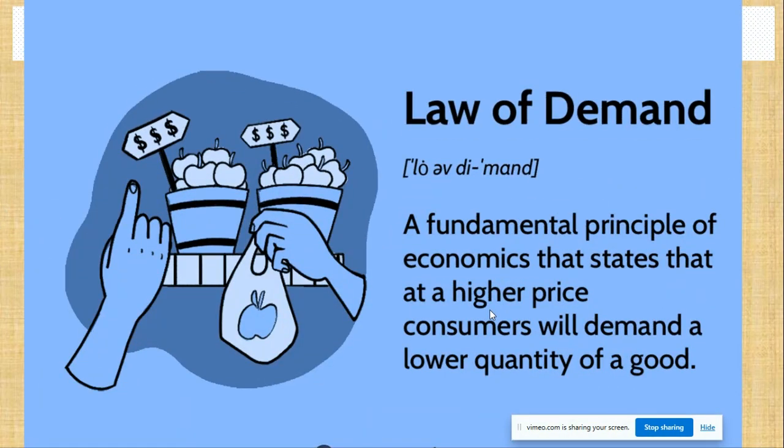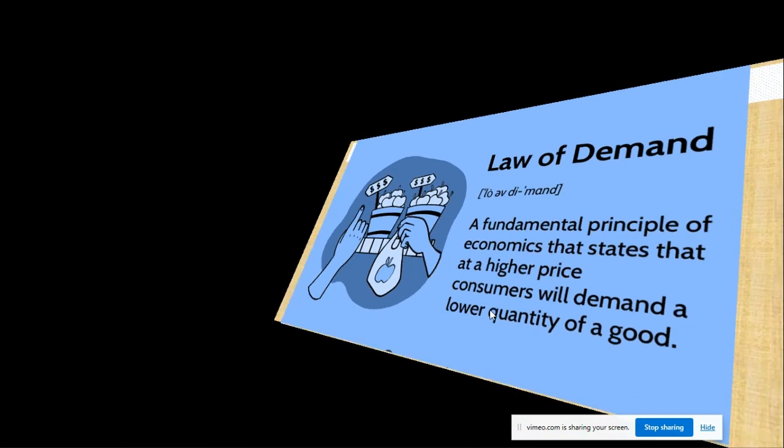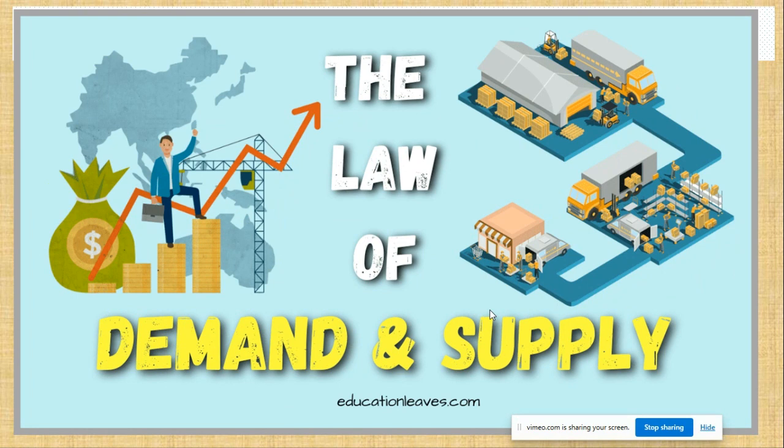Now look at the chart again, talking about the law of demand. A fundamental principle of economics that states that at a higher price, consumers will demand a lower quantity of goods. Vice versa, or ceteris paribus. As you can see, another chart talking about the law of demand and supply. That is the law of demand.